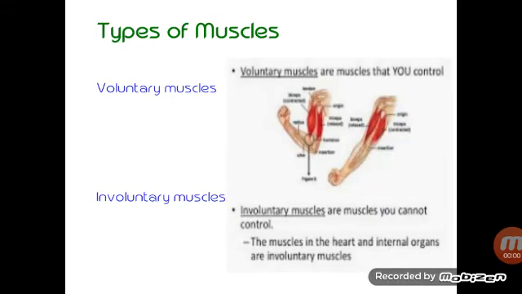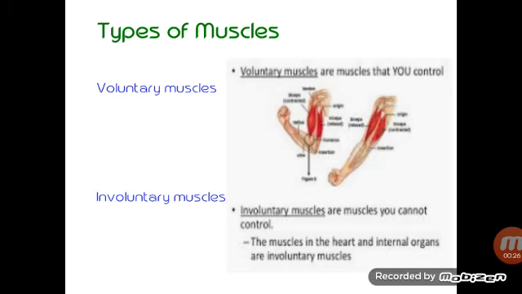Types of muscles. Some muscles move when we want to move. We can control their movements. These are called voluntary muscles. When you want to move, you can move. Such muscles, like the muscles in your hands and legs, are called voluntary muscles.